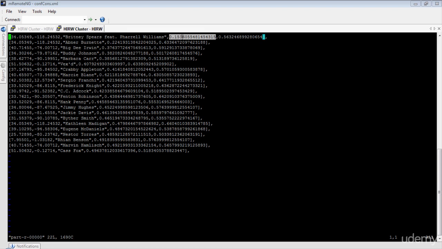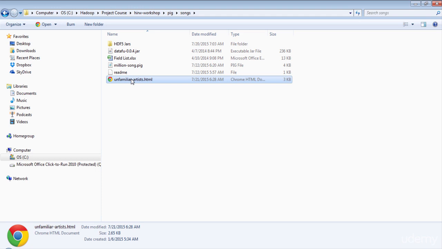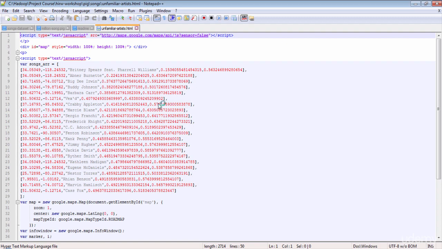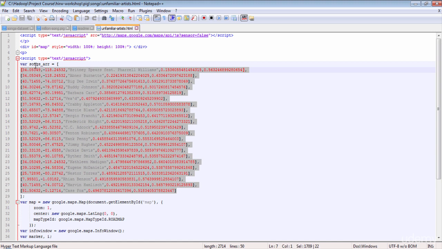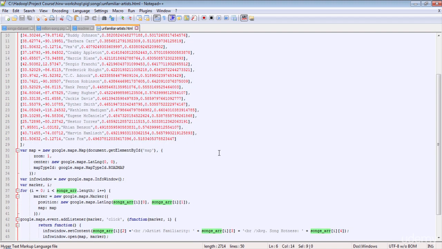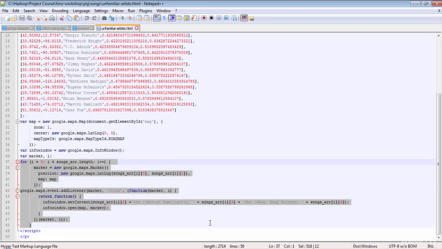Okay, let's now see how to plot this information in Google Maps. Here I have a small HTML file called unfamiliar-artist.html. Behind this HTML, there is a small JavaScript to plot the data in Google Maps. We need to take our output and paste it right here for the variable songs_array. The code will now loop through the variable songs_array and add markers for each latitude and longitude. That is it. Let's open the HTML file in the browser.